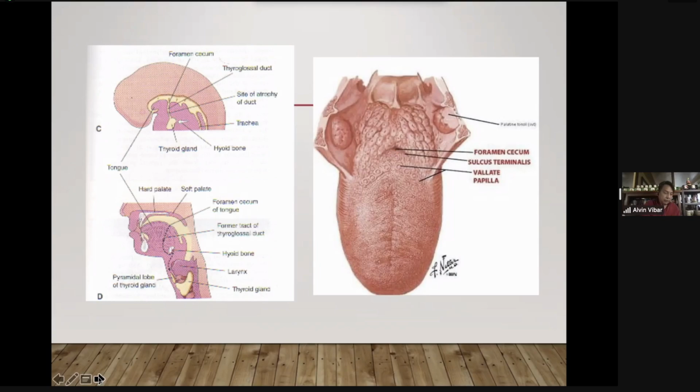So here's a picture again to show you the formation of the thyroid diverticulum that will form the thyroglossal duct, and the thyroglossal duct will start to descend into the neck area. After descent, the thyroglossal duct will degenerate, and what will be left is the foramen cecum.